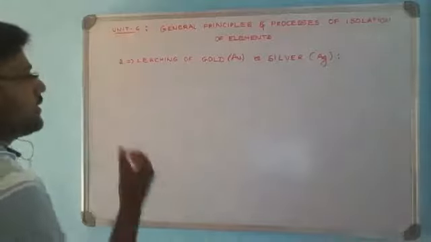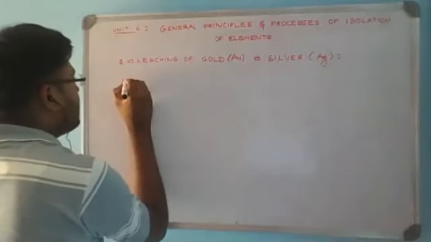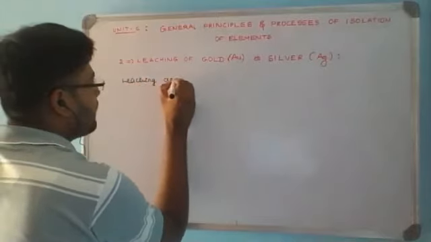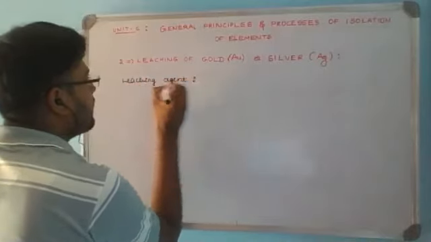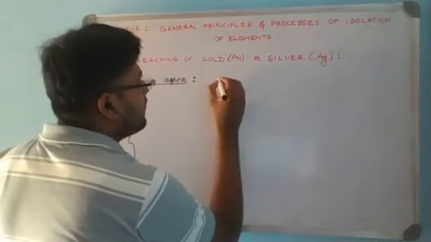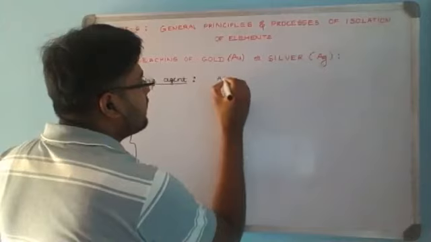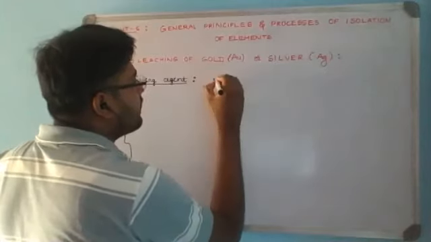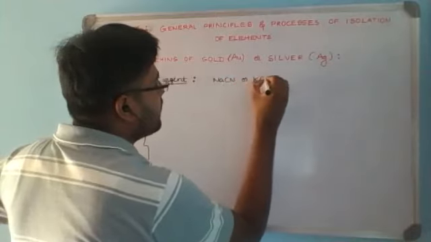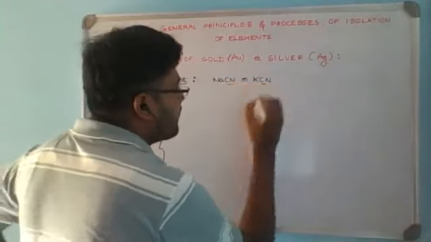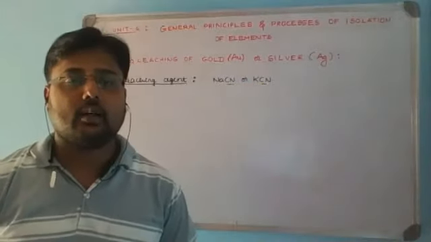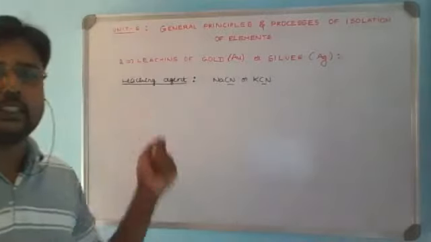Now we'll try to understand what leaching agent is used. Cyanide containing strong electrolytes, NaCN or KCN, will be used as the leaching agent.